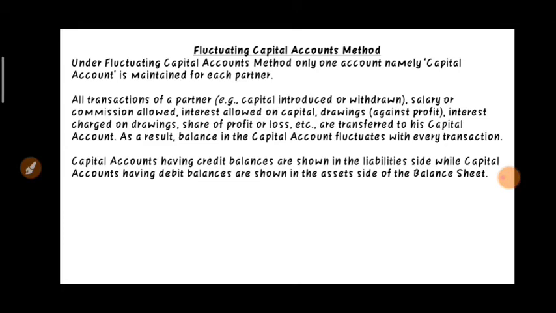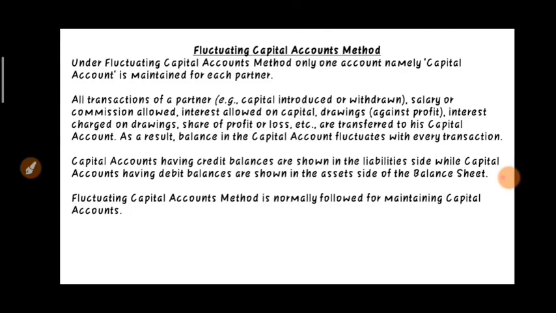Capital accounts having credit balances are shown on the liability side. If our capital account shows a credit balance, it will come under the liability side of the balance sheet, while capital accounts having debit balances are shown on the asset side of the balance sheet. So if our capital account has a debit balance, it will be shown on the asset side of the balance sheet. Fluctuating capital method is normally followed for maintaining capital accounts. So normally in firms we follow the fluctuating capital method only, and if our question is silent regarding the nature of capital, we will follow the fluctuating capital method.